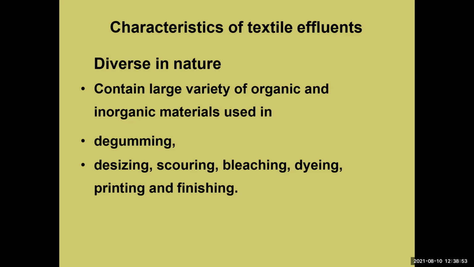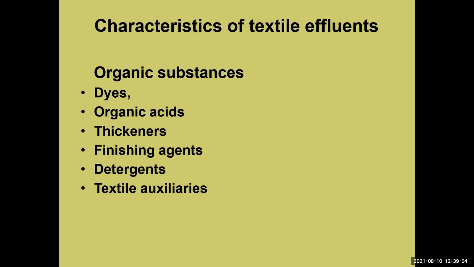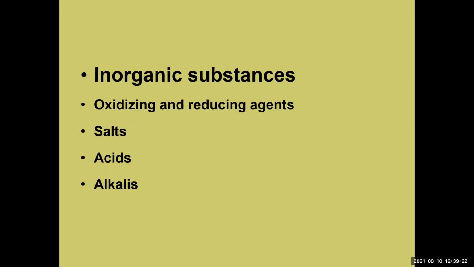Okay. Then inorganic substances means the oxidizing and reducing agents, salts, acids, and alkalis. These four are the inorganic substances. Organic substances means the chemicals: dyes, organic acids, thickeners, finishing agents, detergents, textile auxiliaries. These are all the organic and inorganic substances.